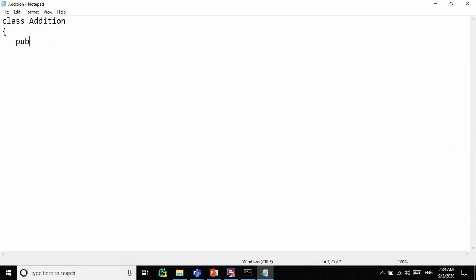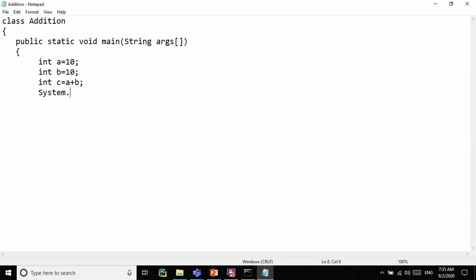Public static void main, then the array, and next System.out.println to print the element.